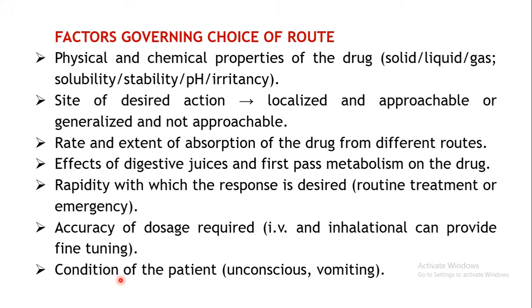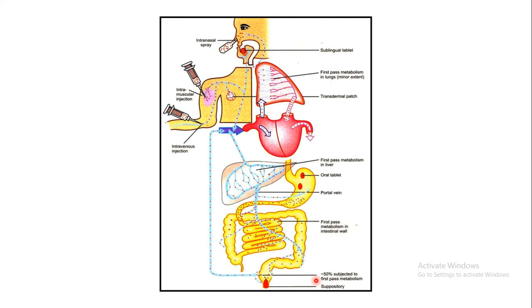And the last factor is the condition of the patient. Supposing the patient is unconscious, or the patient is continuously vomiting, you cannot go for the oral route, right? The patient may not be cooperative. It's not possible to use the oral route. In that case, you may have to go for some other alternative routes. So these are some of the factors which govern the choice of route.